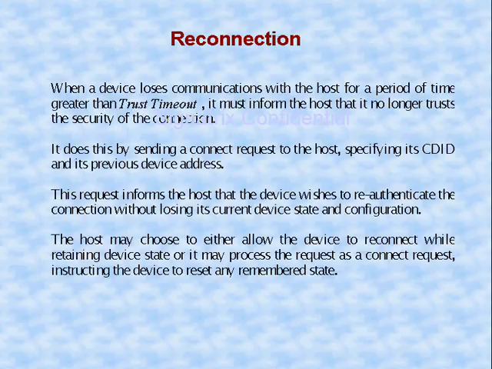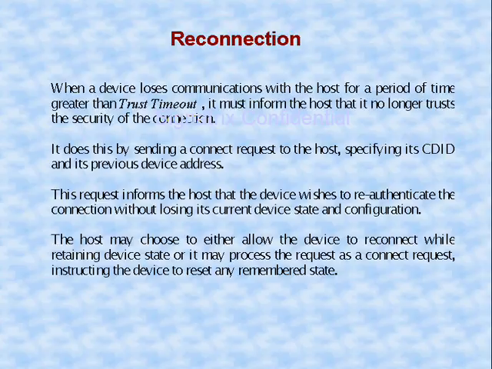Now the host may already have assigned some address. So here we will have two branches. One is with the previous address, or again it will do the four-way handshake and start with the default address. That default address is nothing but 0. So from here there are two branches. Again it may start from scratch, or it will start with the previous address. There are two possibilities, right? So after a period greater than the trust timeout, it will directly switch over to the reconnect state.